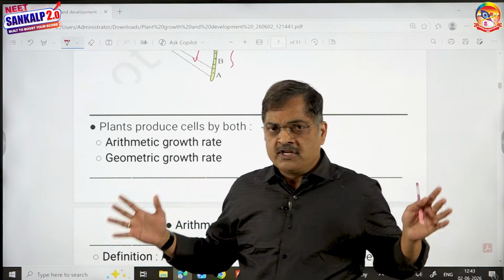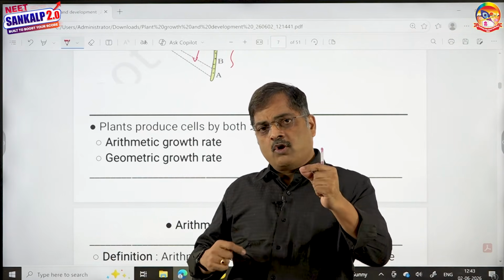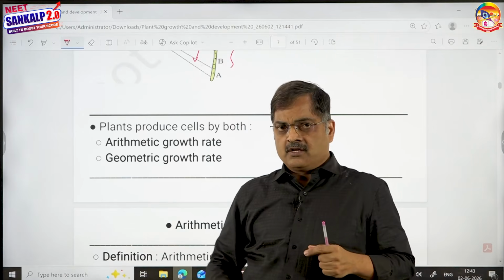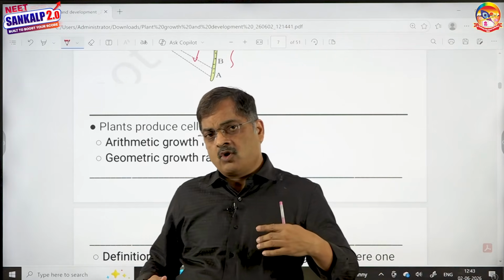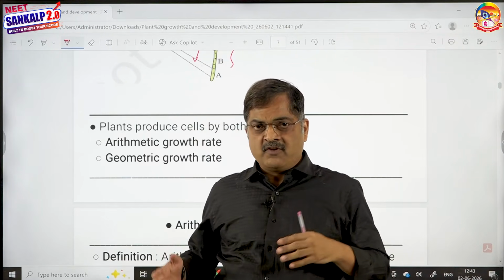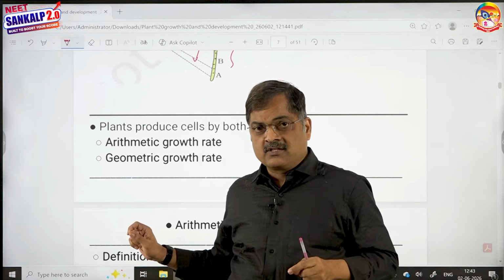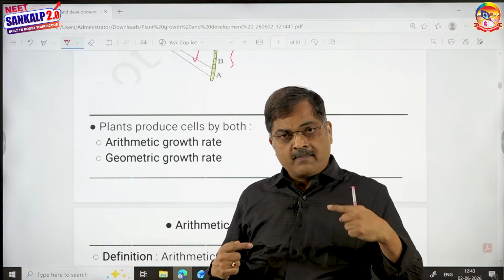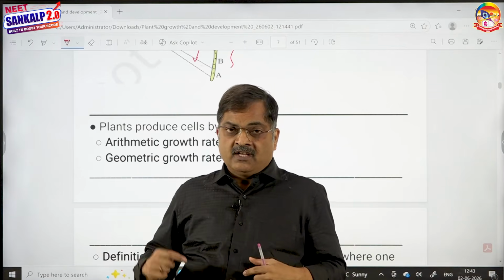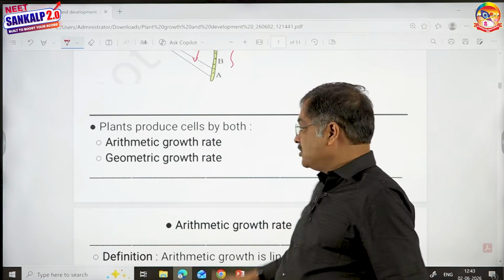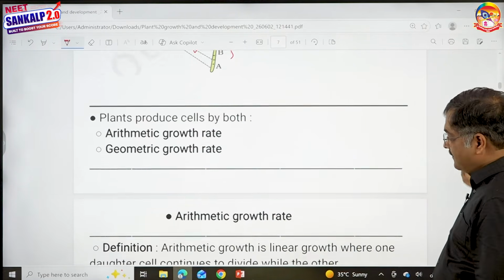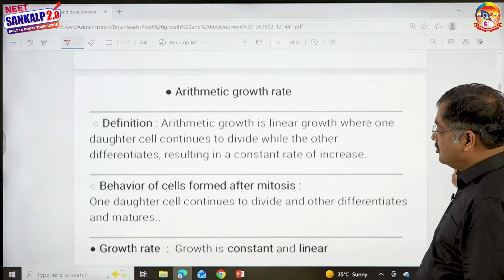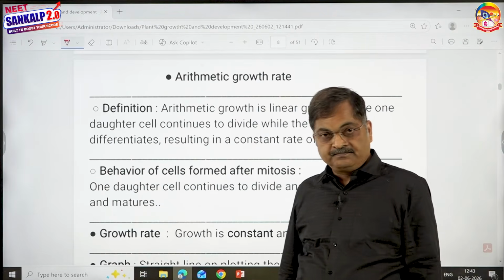So you're not only talking about growth, but you're also bringing time in as a criterion. For both arithmetic and geometric, if you observe the graph given in your textbook, the x-axis is always time. So when you measure growth of a plant organ or a plant with respect to time, you call it rate. There are two types of growth rates, children: arithmetic growth rate and geometric growth rate.